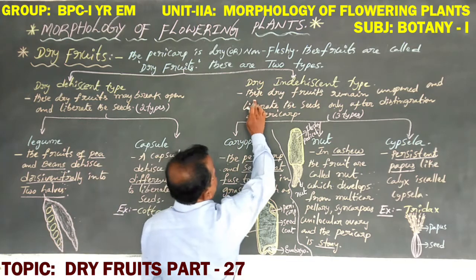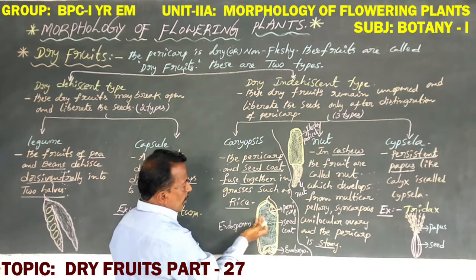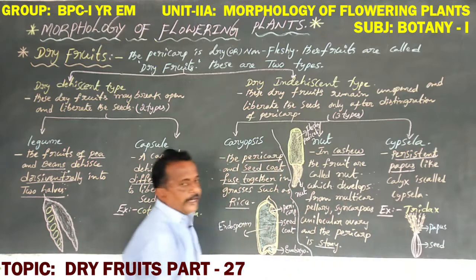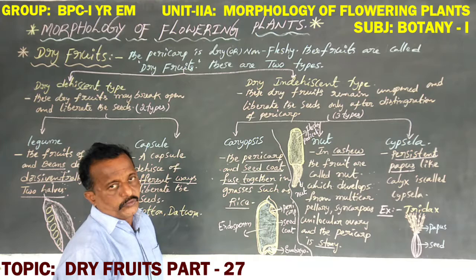So these dry fruits, especially grass plants like rice, and cashew nut and tridax, are dry indehiscent types of fruits.